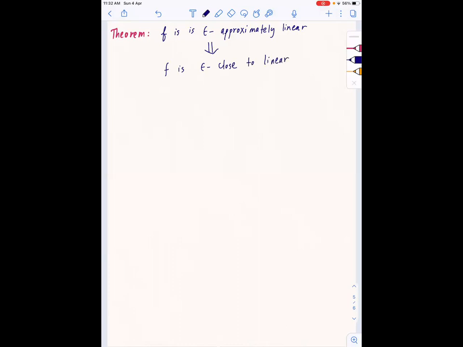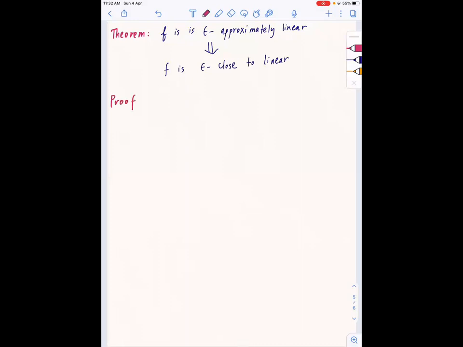I just want to emphasize that this epsilon approximately linear is checkable statistically, but this epsilon close to linear is an existence theorem. So it's not easy to figure that out. That's why this is somewhat interesting. So what's the proof?